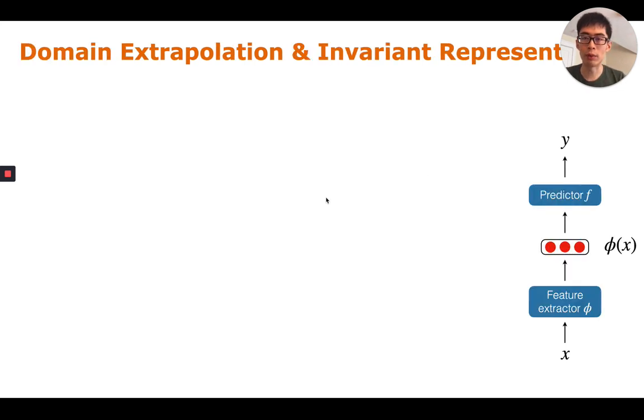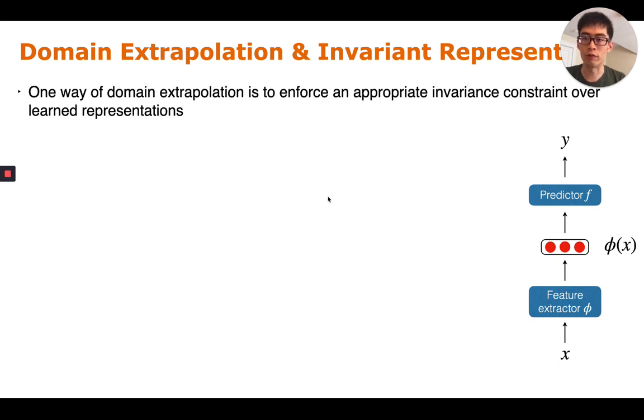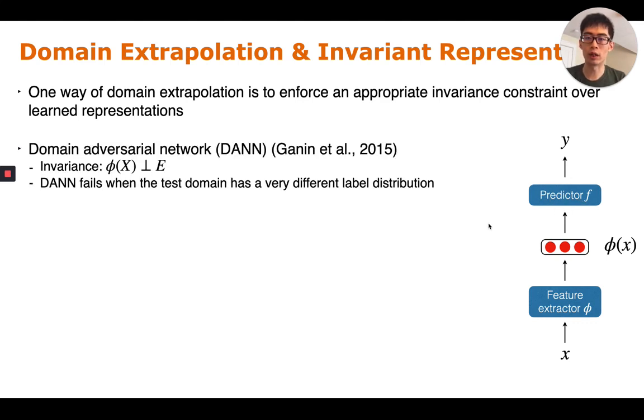Domain extrapolation is often tied to invariant representation learning. One way of domain extrapolation is to enforce an appropriate invariance constraint over the learned representations. Suppose we break our model into two parts. One is the feature extractor phi, which will produce a representation phi x, and on top of that, we have the predictor f that predicts the label. Prior work has formulated this domain extrapolation problem in many ways.